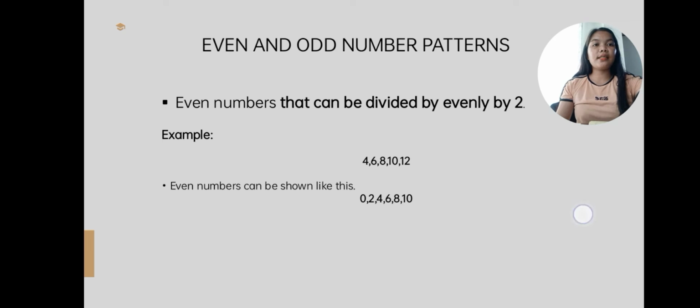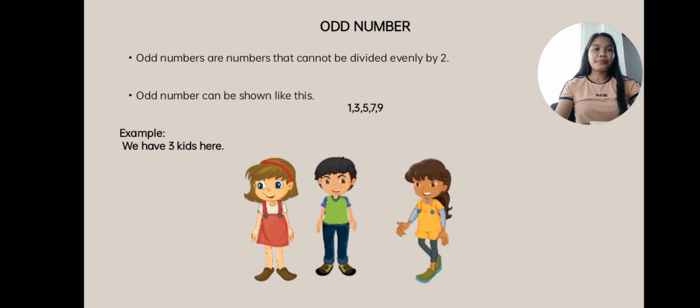So next is odd number. Odd numbers are numbers that cannot be divided evenly by 2. All numbers that are not divisible by 2 are odd numbers. Odd numbers can be shown like this: 1, 3, 5, 7, and 9. For example, we have 3 kids here. If I split them into groups of 2, there is 1 kid who is left alone.